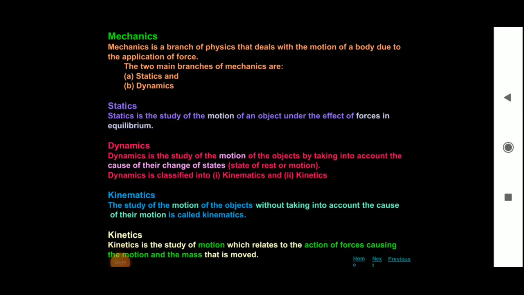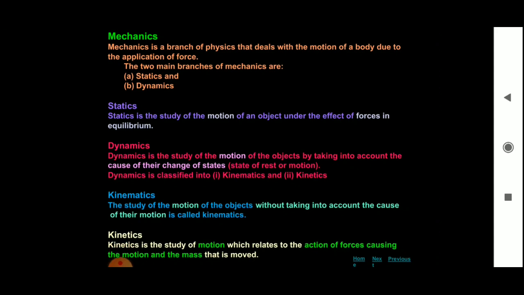that is mechanics. Mechanics is a branch of physics that deals with the motion of a body due to the application of force. So we know that physics is a vast subject.